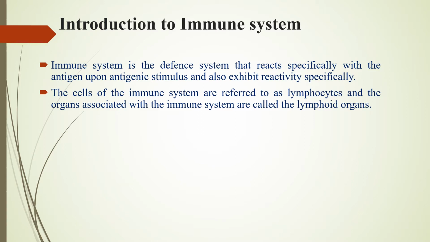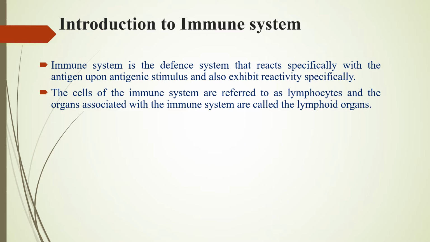Coming to introduction of immune system, we know that immune system is a defense system. And this defense system reacts very specifically with the antigens. Our immune system has the ability to react specifically with the n number of antigens that are present around us. And this interaction will result in antigenic stimulus and thus result in the production of some cells or antibodies. These in turn exhibit reactivity specifically.